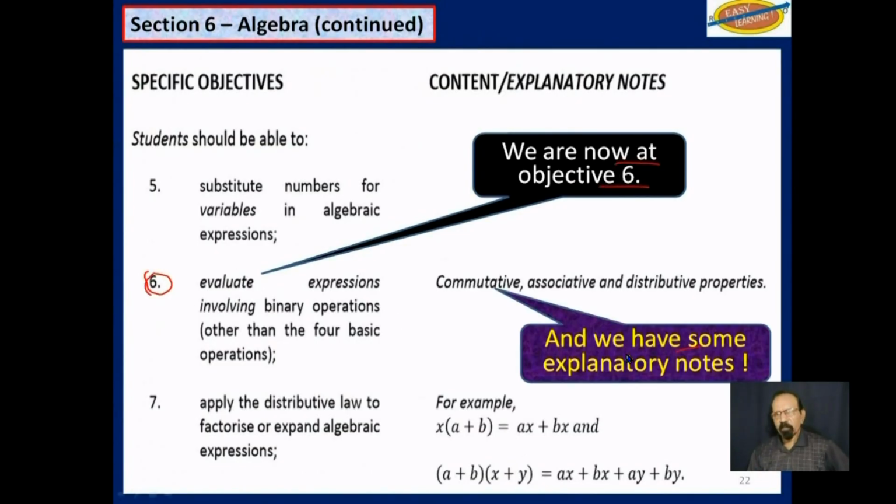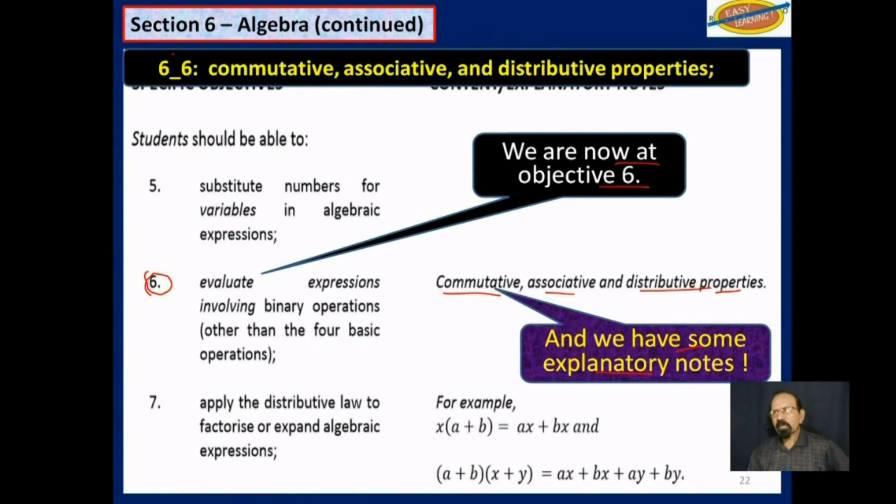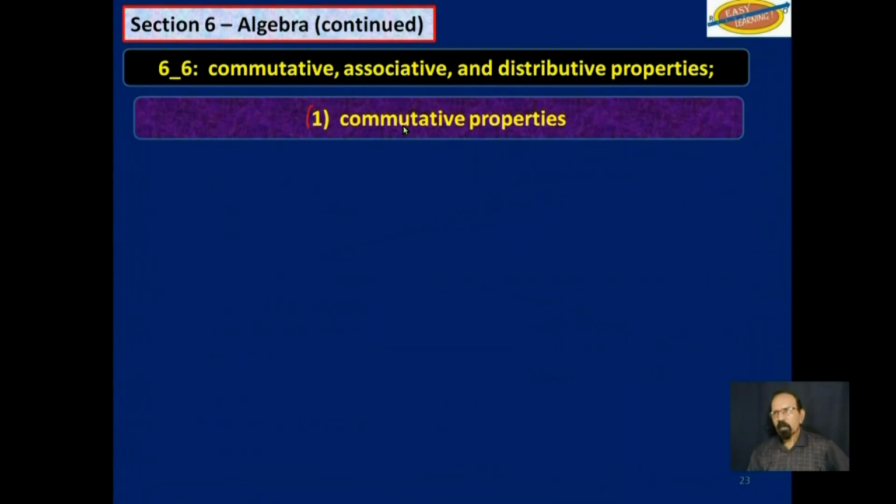We do have some explanatory notes where we'll be talking about commutative, associative, and distributive properties. Objective 6.6, specifically, we will be dealing with commutative, associative, and distributive properties. So let's begin with commutative properties.